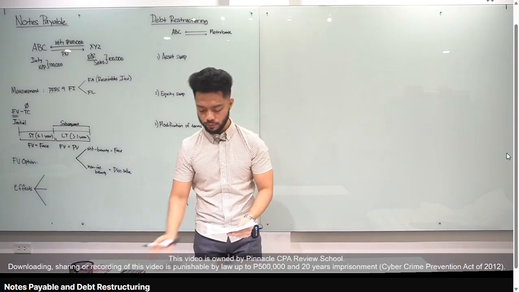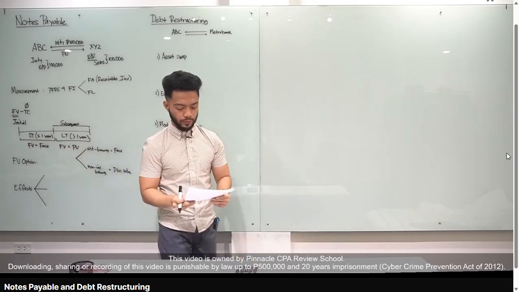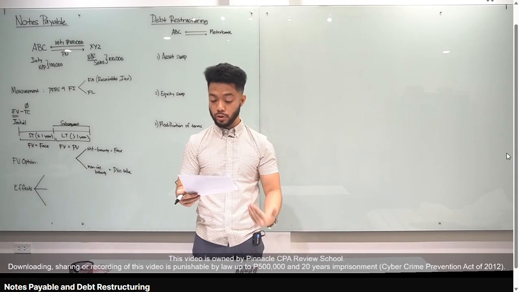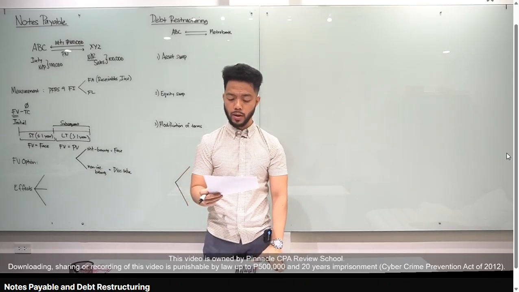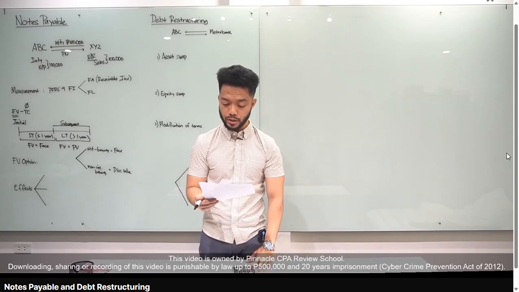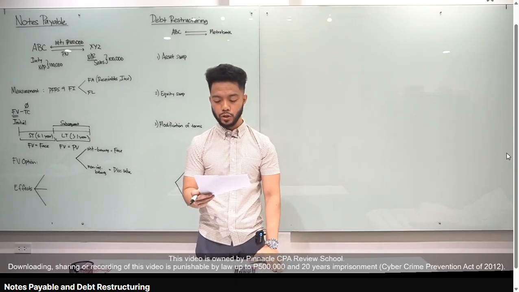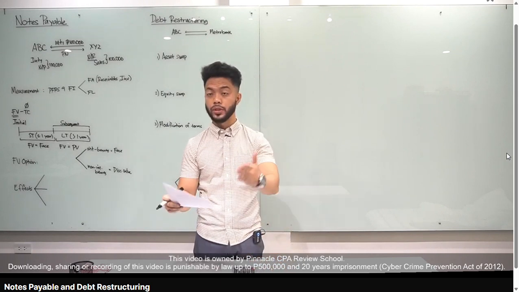Okay, let's go to illustrative example number 1. This is about short-term note. And again, alam natin pag short-term, hindi natin discount yan. The fair value is just equal to the face value. Okay, so we have requirements, basically the journal entries. Okay, yung requirements natin. Now, let's read the given. Pinnacle Company Natural Energy Supplier borrowed 8 million cash on November 1 to fund a geological survey. The loan was granted by ABC Bank under a short-term credit line. Pinnacle issued a 9-month, 12% promissory note with interest payable at maturity. So 9 months yung note, yung interest mabayaran natin after 9 months.